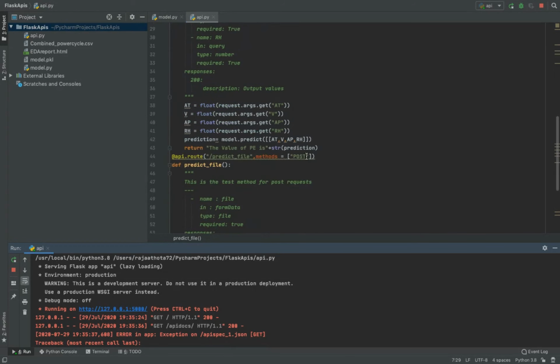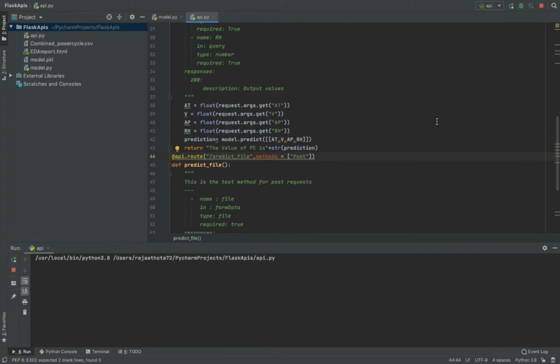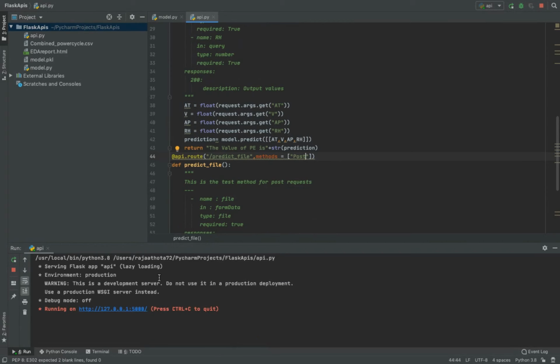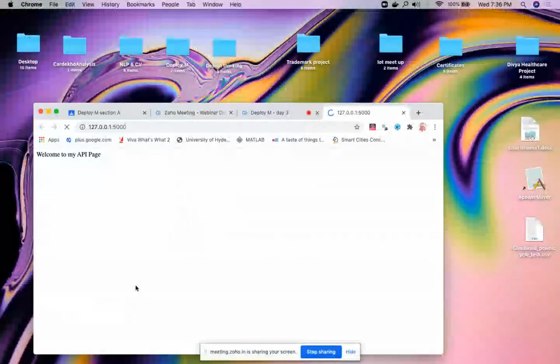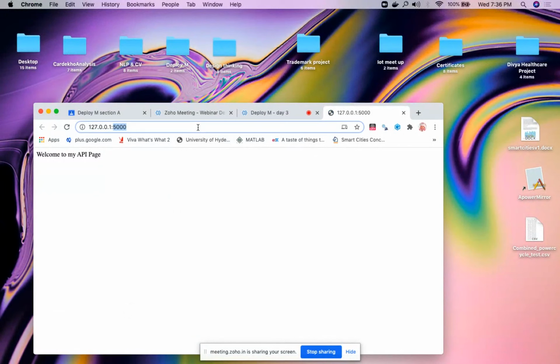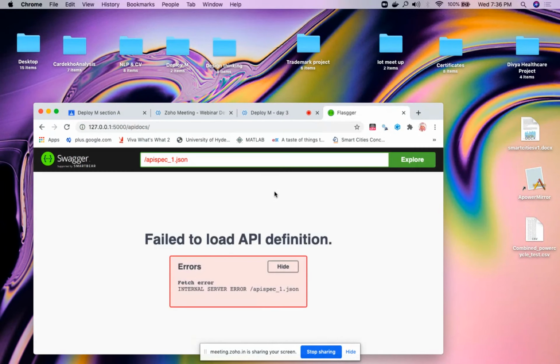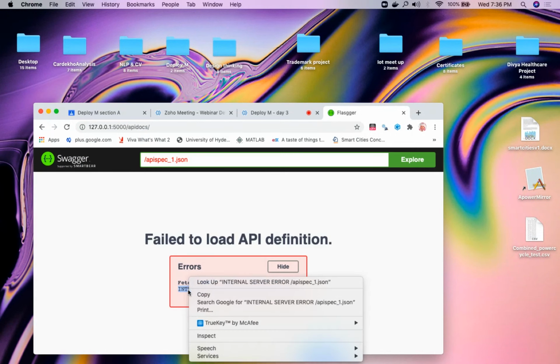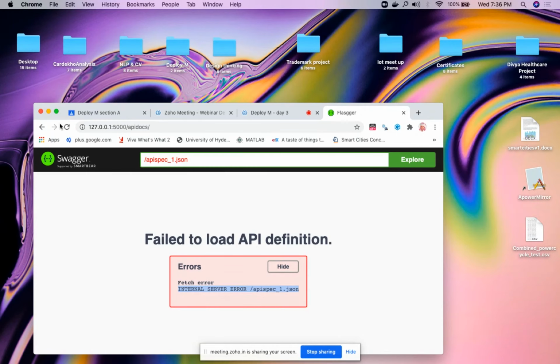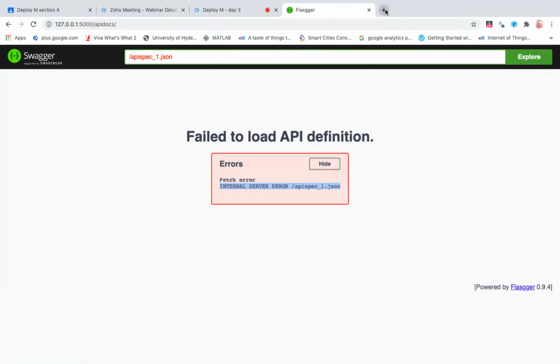Okay, method, let us change this to POST and then rerun it. I think it is not able to recognize that post method properly, when I have given it in capital letters. Okay, again it is throwing the internal server error. Okay, let me check it in Stack Overflow right away.